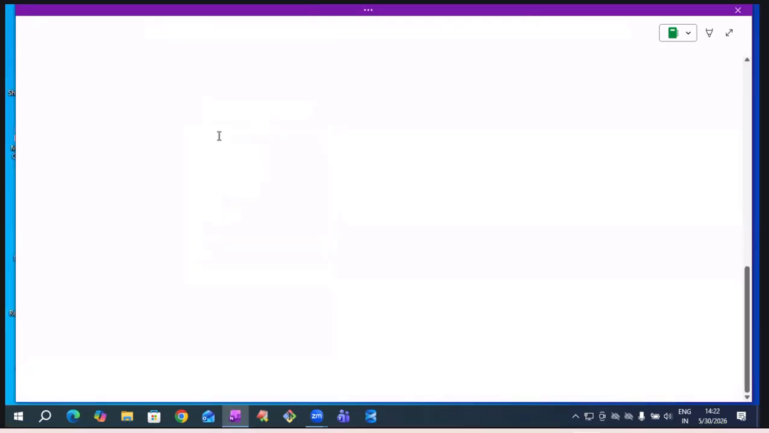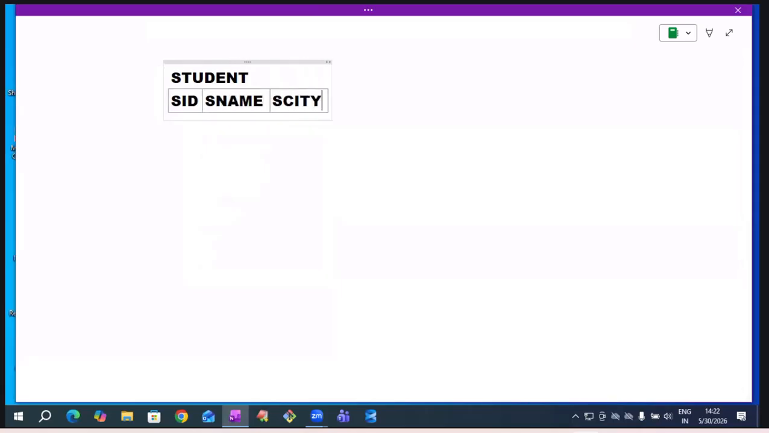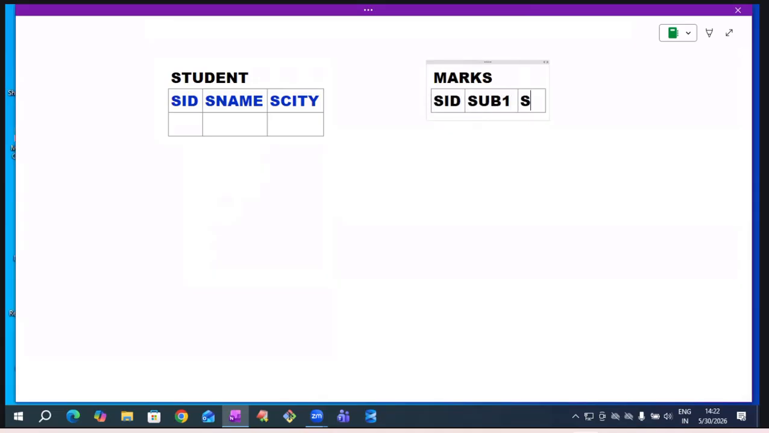See one example. This is the student table: student ID, student name, student address, contact number, etc. Student basic information is there. This is the marks table. It has the students' marks details: subject 1 marks, subject 2 marks, subject 3 marks.